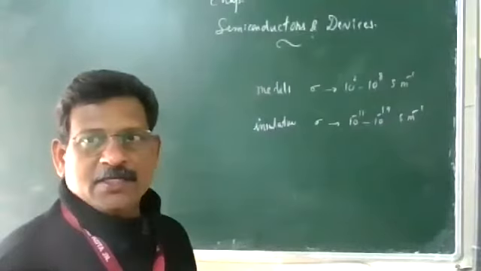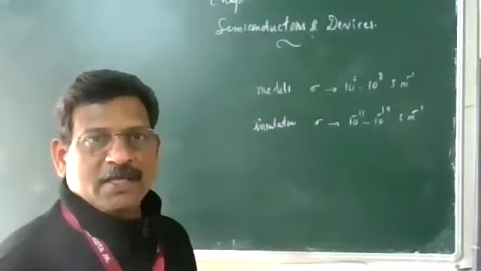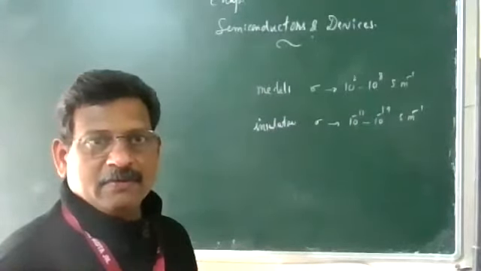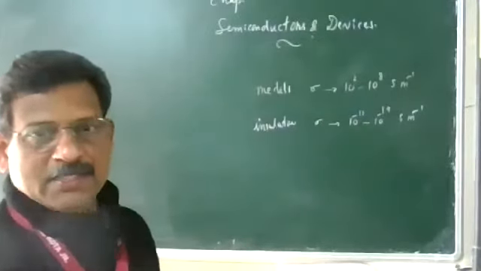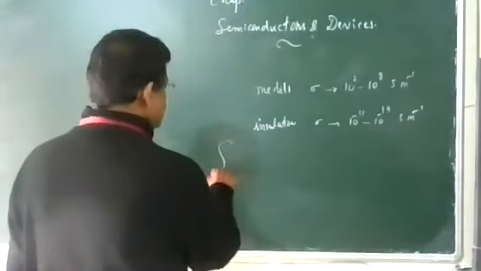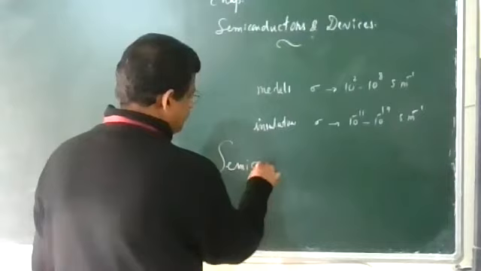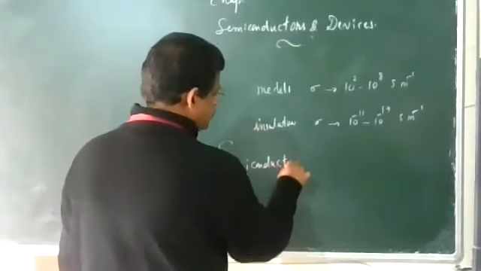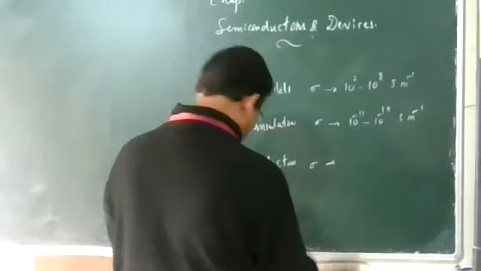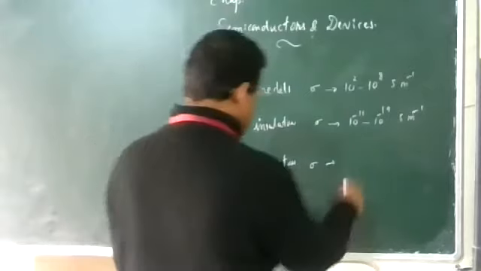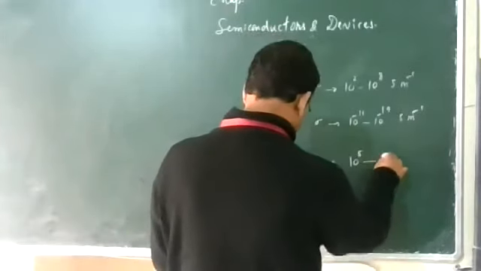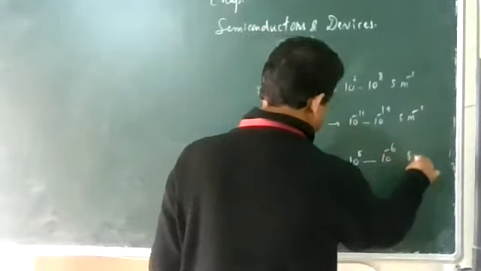And semiconductors, their conductivity lies in between. For semiconductors, the conductivity is in the order of 10 to the power of 5 to 10 to the power of minus 6 per centimeter.